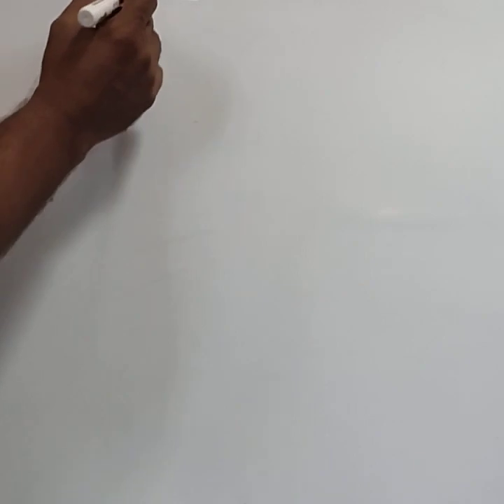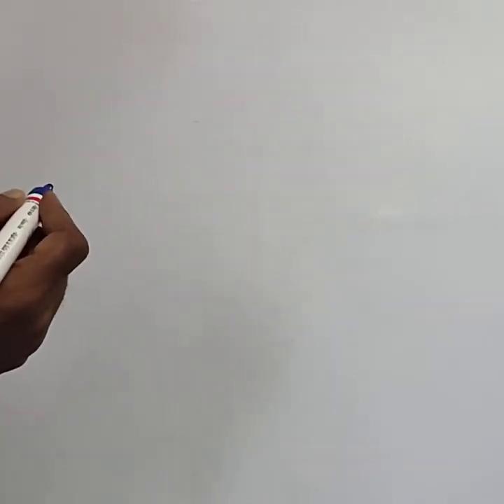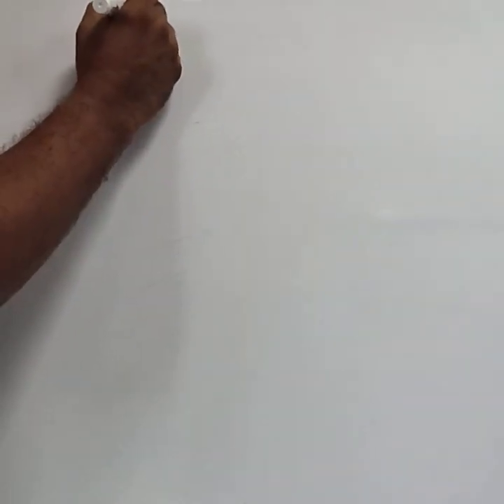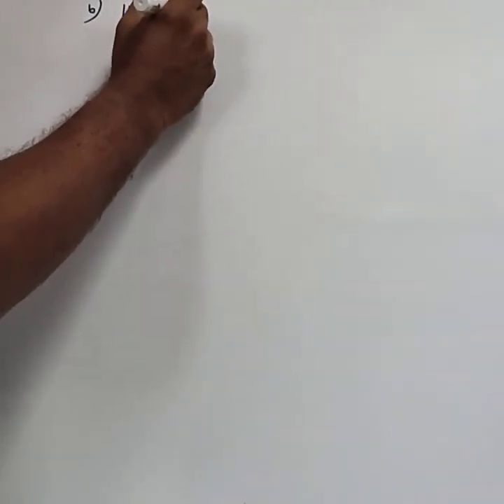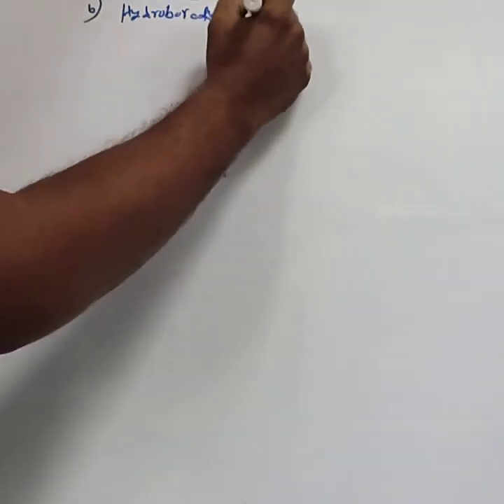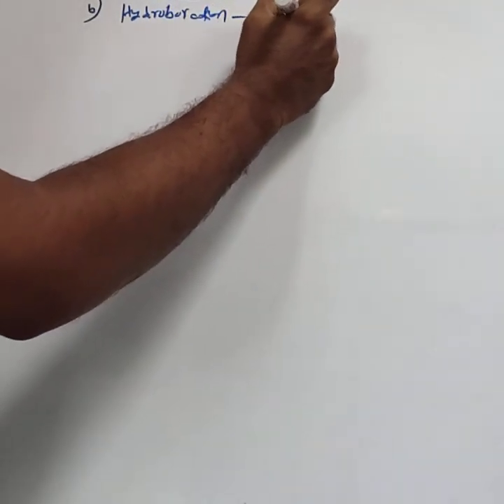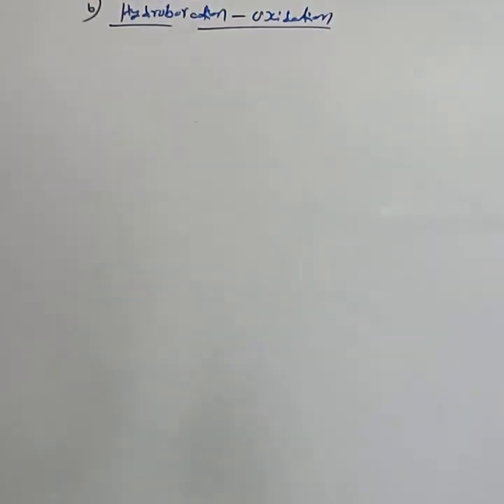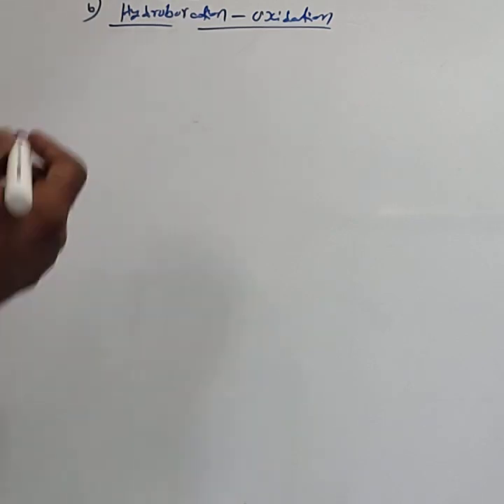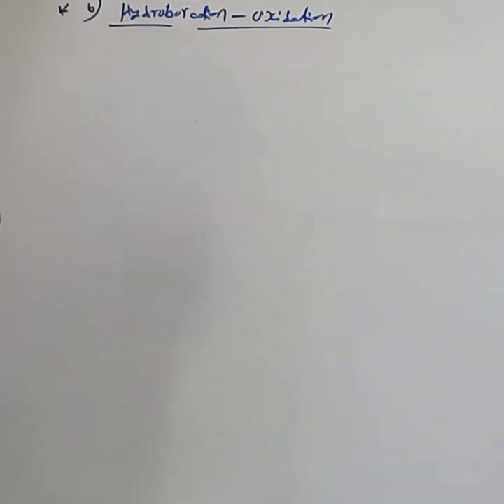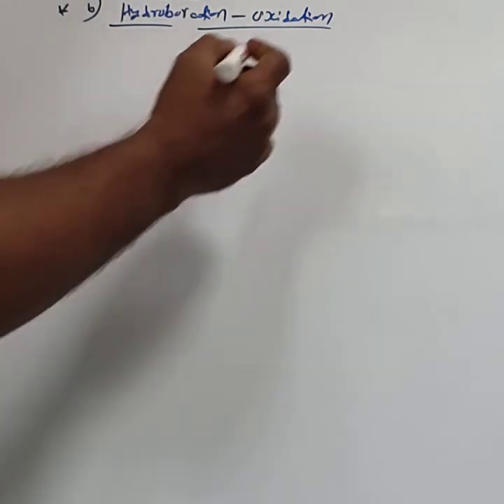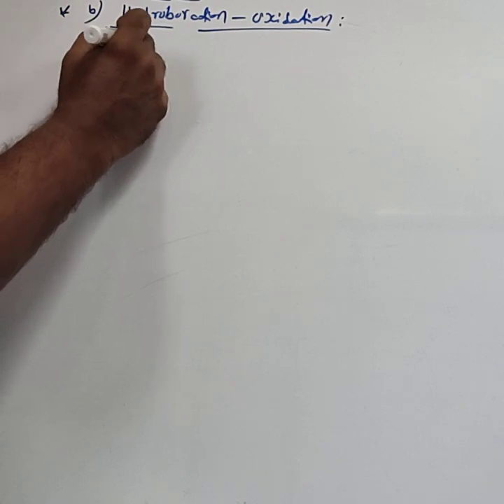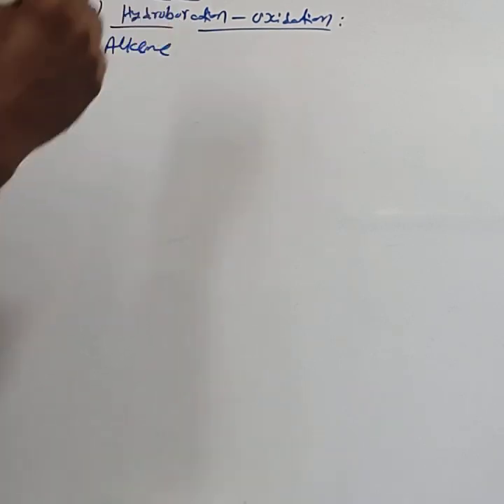The second method for the preparation of alcohols from alkene is hydroboration oxidation. Hydroboration oxidation. This is the most important one. For this one, just consider the alkene, just the theoretical part.